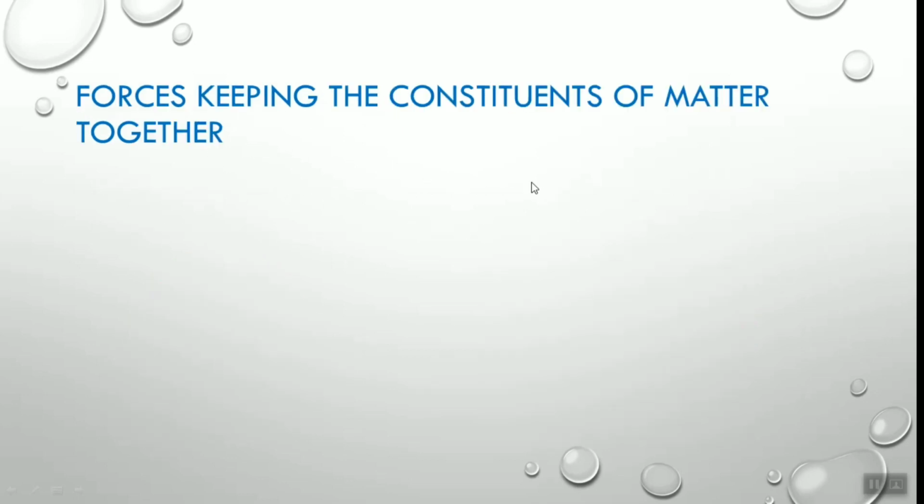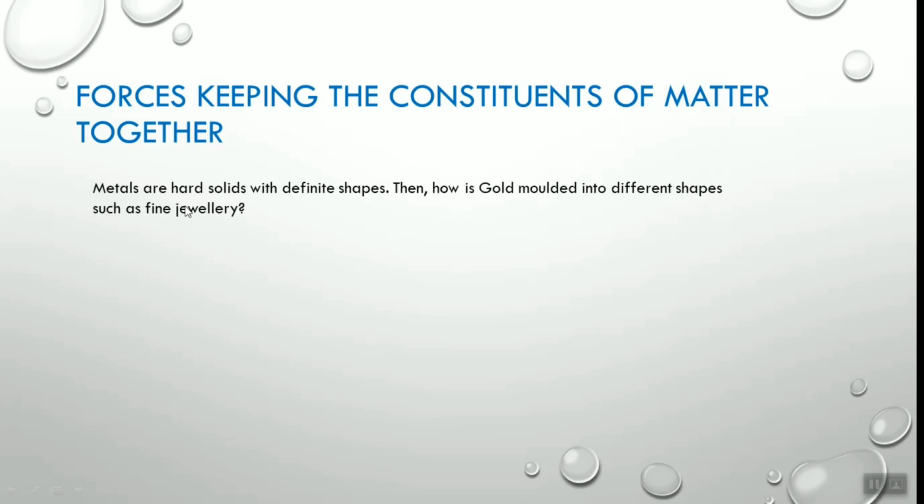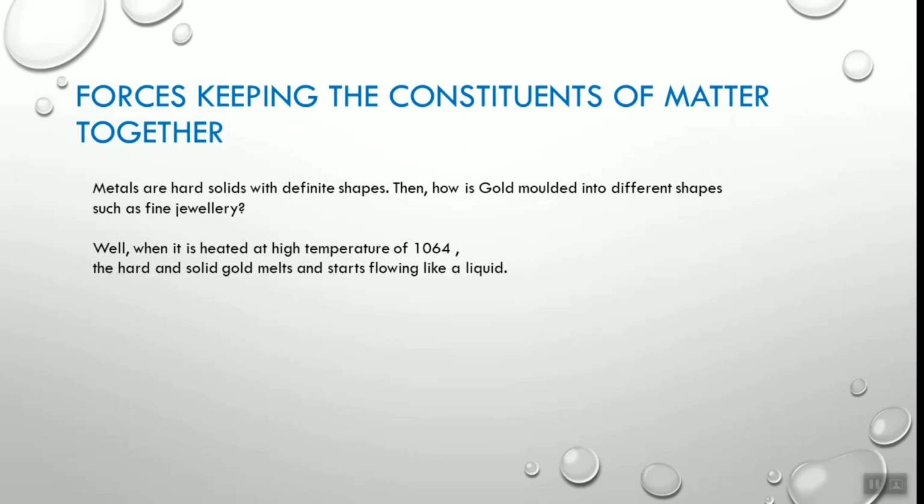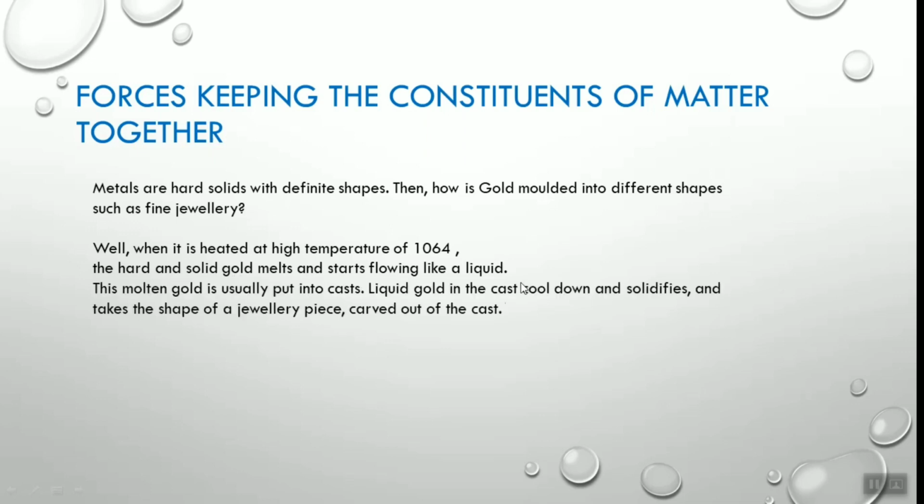Now, forces keeping the constituents of matter together. Metals are hard solids with a definite shape. Then how is gold molded into different shapes such as fine jewelry? Well, when it is heated to a high temperature, that of 1064 degrees Celsius, the hard and solid gold melts and starts flowing like a liquid.